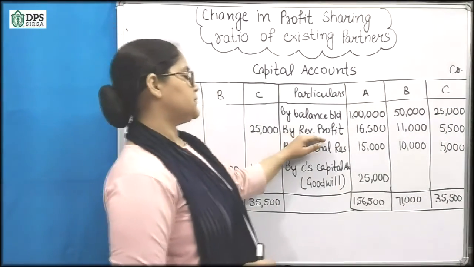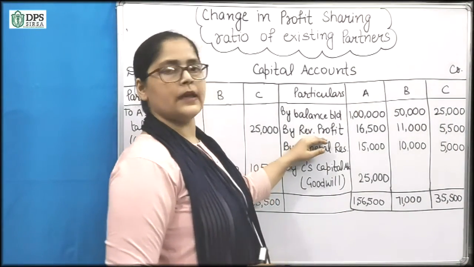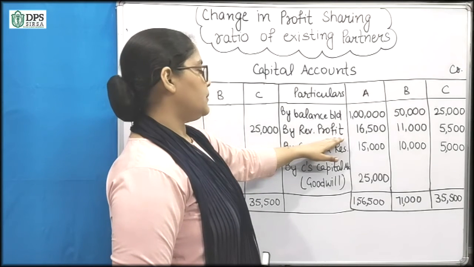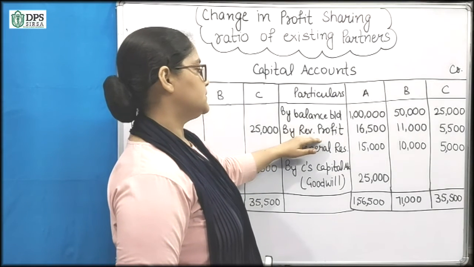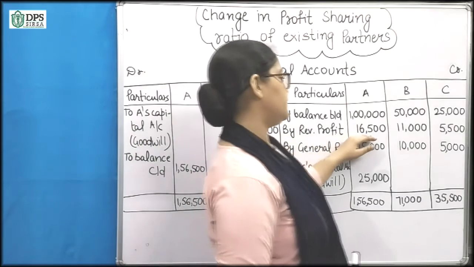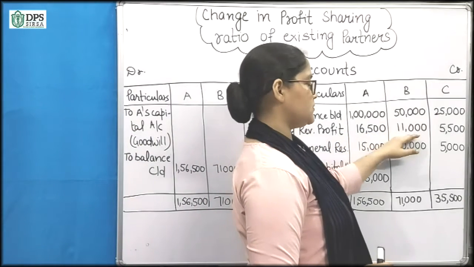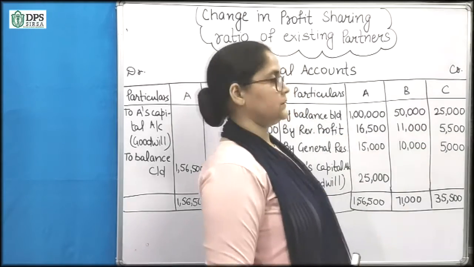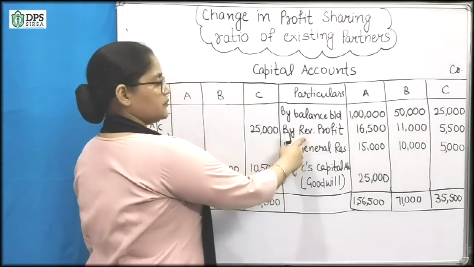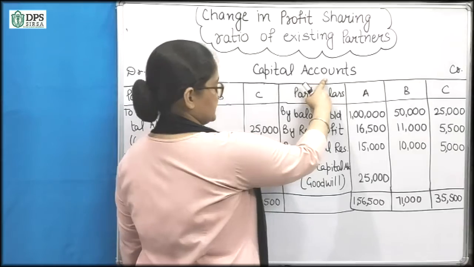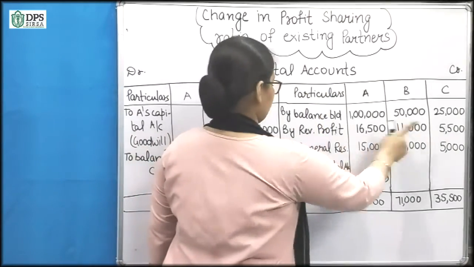Next we will transfer the revaluation profit that we have calculated just now. So the divided profit will be 16,500, 11,000, 5,500. So the revaluation account's profit will be transferred to their capital accounts.